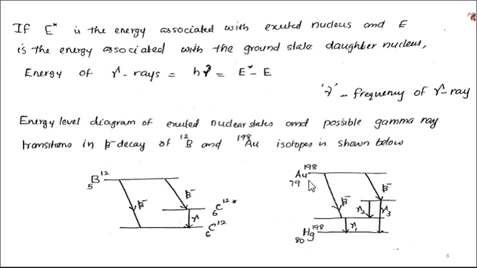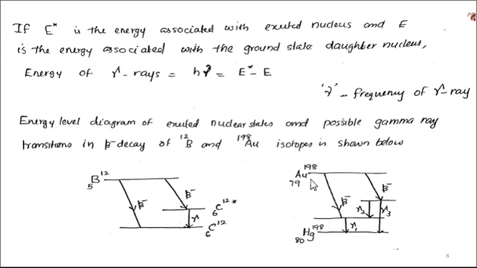Sometimes gold emits a beta particle and it may fall to this excited energy level, and from that excited energy level it emits a gamma ray of energy having frequency nu 1, or energy h nu 1, and it will return to mercury 198 in the ground state.